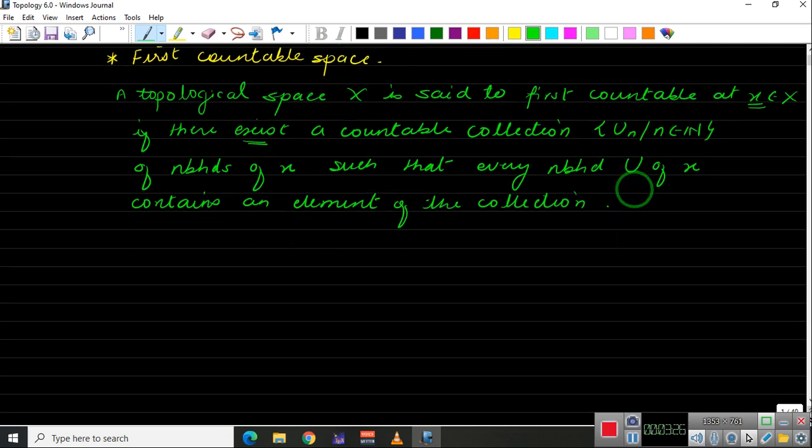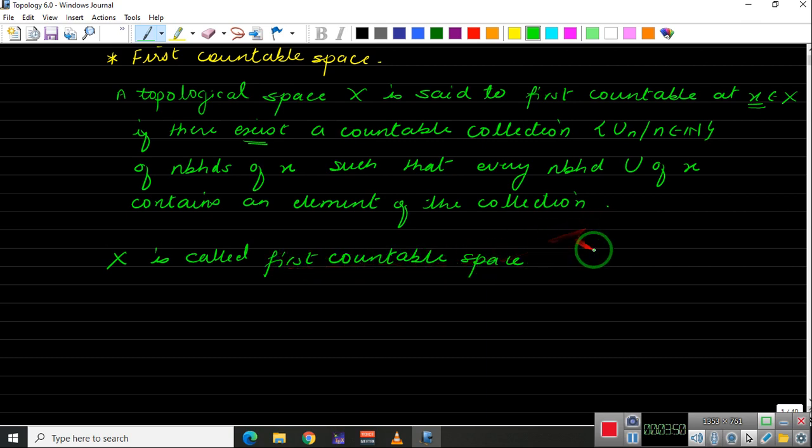And this topological space X is said to be first countable at a point.